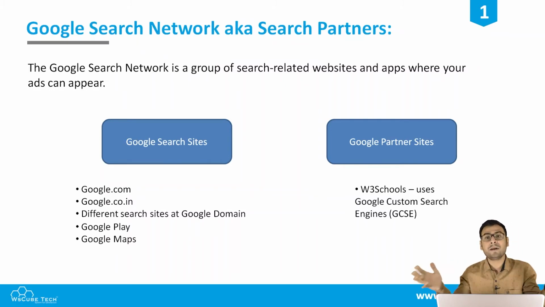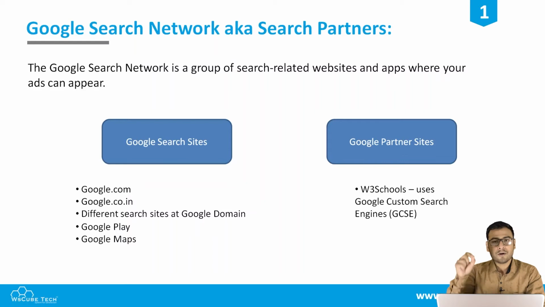There are many websites out there, and if we categorize them into two parts, the first one is Google search sites. These are the properties which are owned by Google: google.com, google.co.in, different search sites on the Google domain, and Google Play, your app store. If anyone is searching something there, your search ad can show. In Google Maps too, if what someone types is relevant to a keyword in your ad group, your search ad might show up there also.